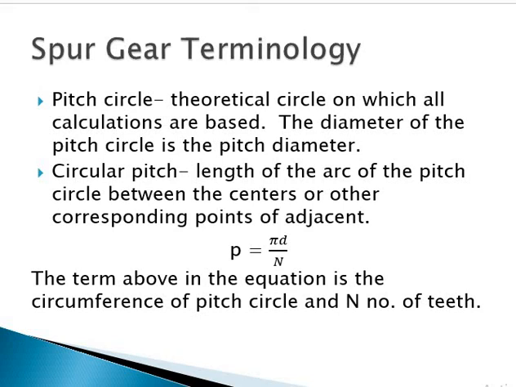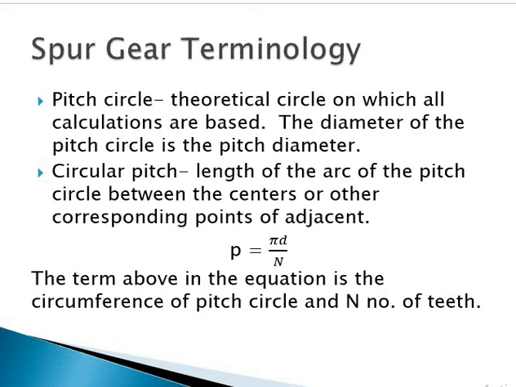And pitch point is the common point of contact between two pitch circles. What is a pitch circle? It is an imaginary circle for a rotating gear. Pitch surface: the surface that rolls without slipping, with the meshing gears replaced at their pitch circles. So these are two meshing gears, replaced by their pitch circles, and that is called the pitch surface.